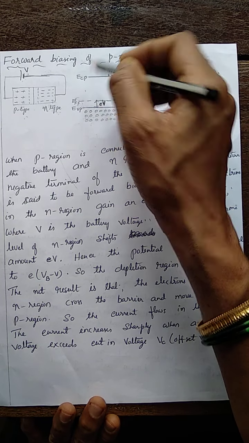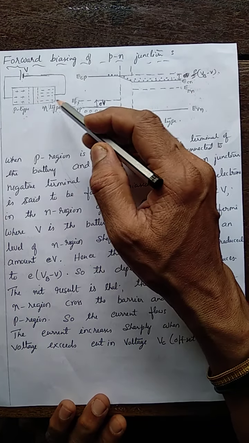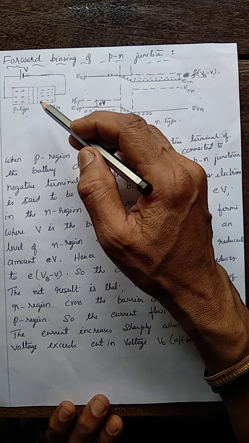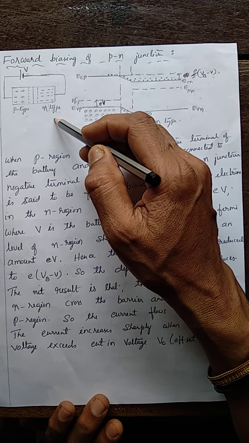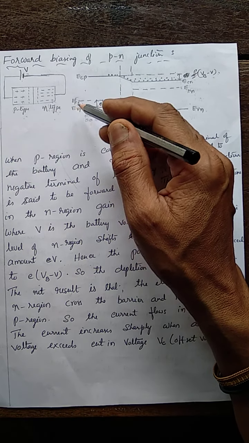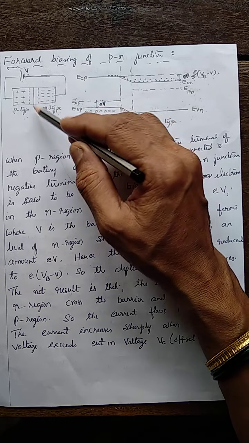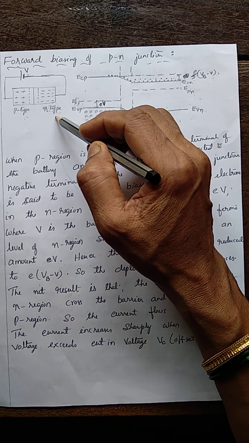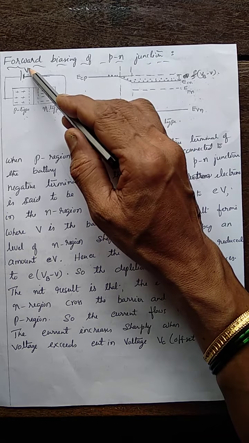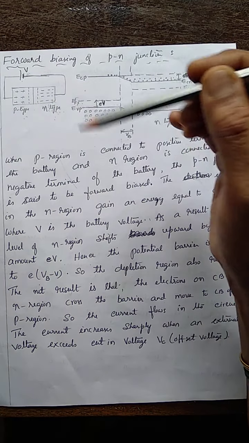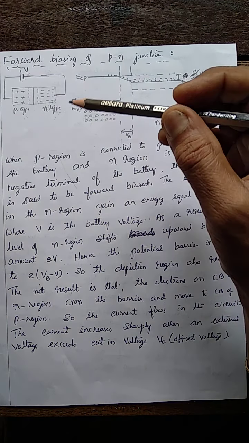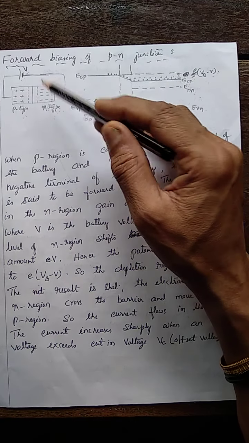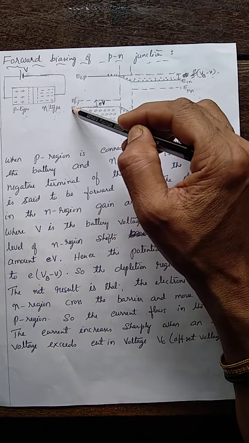Thus, when the junction is forward biased, this p-n diode, this p-n junction, acts like a closed switch. The circuit behaves like it is closed. It means more and more current flows as we increase this V. As the supply voltage, the external voltage, is increased, more and more current flows in the circuit.